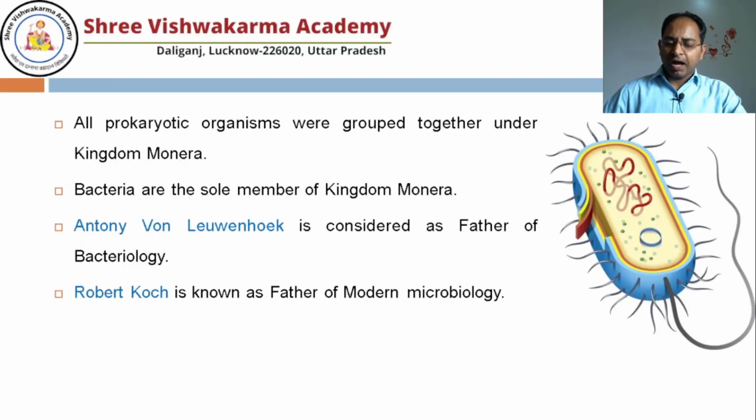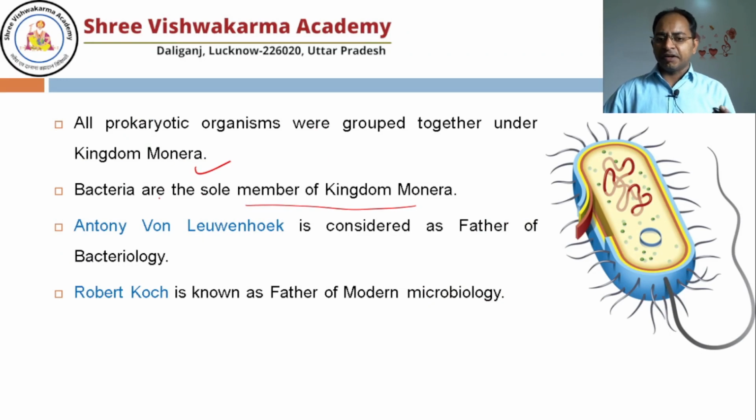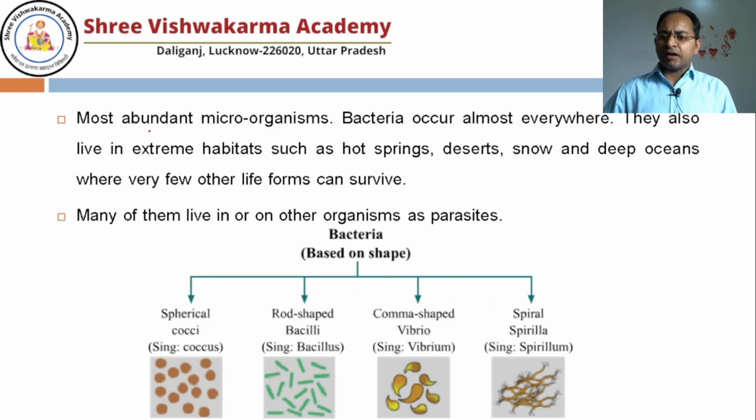I already told you that all the prokaryotic organisms were grouped together under kingdom Monera. And bacteria are the sole member of kingdom Monera, meaning in the Monera you will find only the bacteria, maybe Archaebacteria or Eubacteria, Cyanobacteria as well. Antony von Leeuwenhoek is known as the father of bacteriology. Robert Koch is known as the father of modern microbiology. And bacteria are the most abundant microorganisms. You may find them anywhere. Even in extreme habitats where normal bacteria cannot survive.